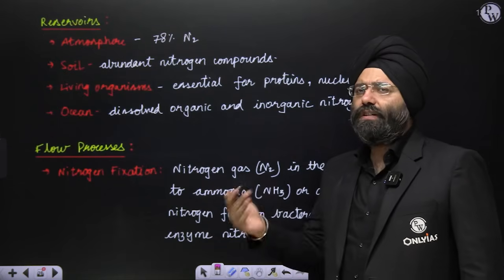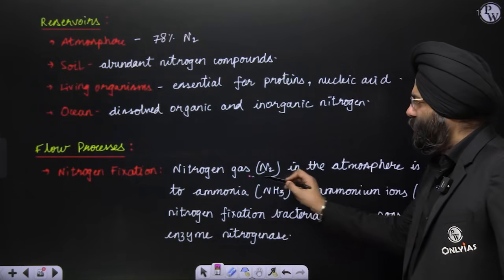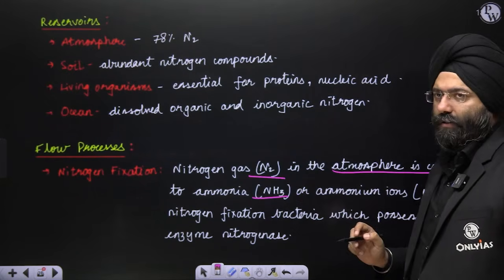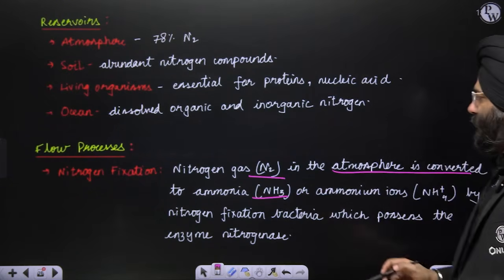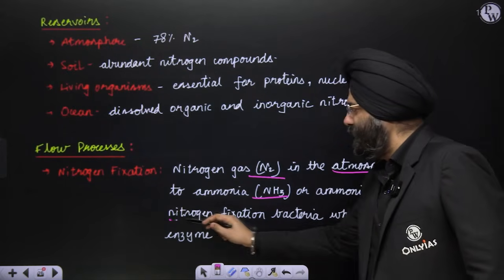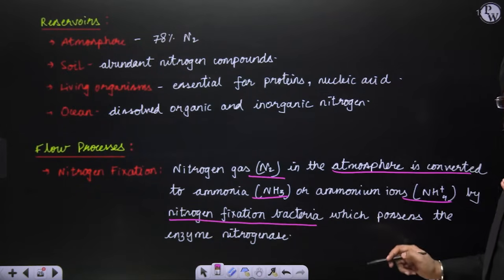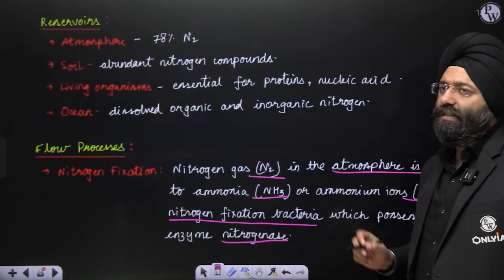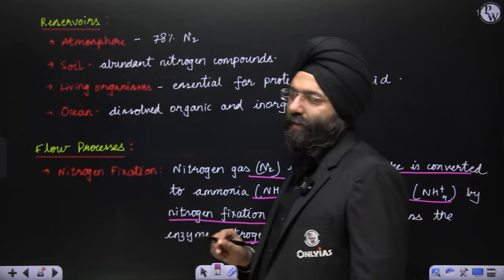What is nitrogen fixation? Please see, the nitrogen gas in the atmosphere is converted to ammonia or ammonium ion, NH4+, by nitrogen fixation bacteria, which possess an enzyme known as nitrogenase, which helps in this conversion.